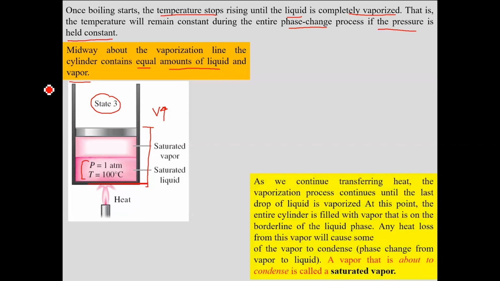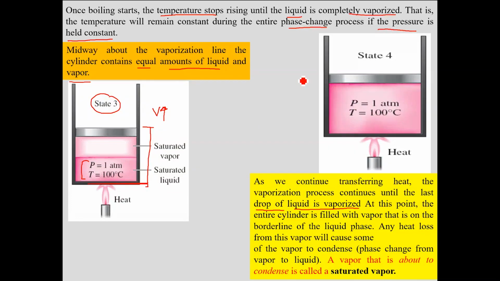Now if you continue heating, you would reach a point where the vaporization process has completed and the last drop of liquid also gets vaporized. This is your state 4, where you are still at the same pressure, which is 1 atmospheric, and the temperature is also the same, which is 100 degrees centigrade. But now in the container you have only the vapor phase. Clear?